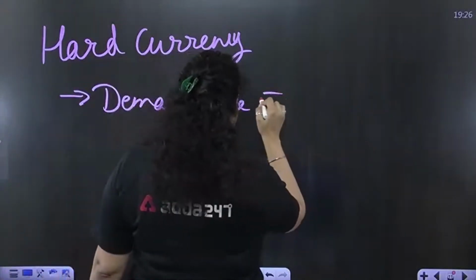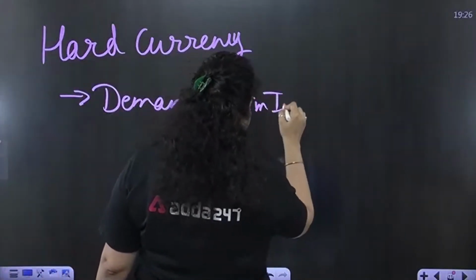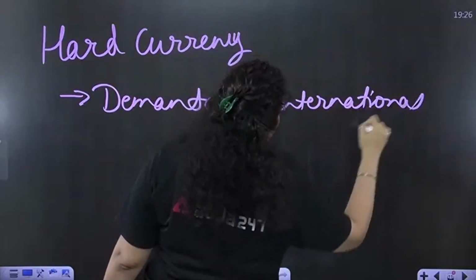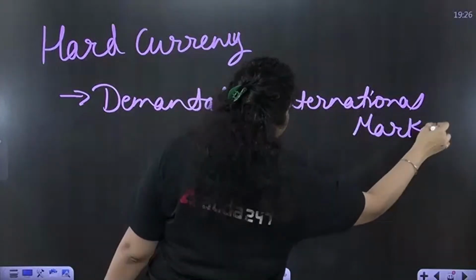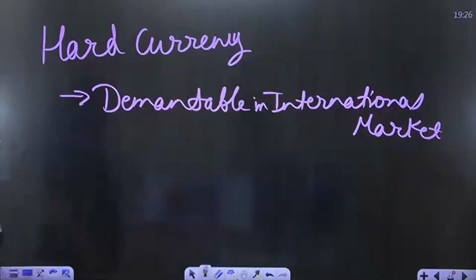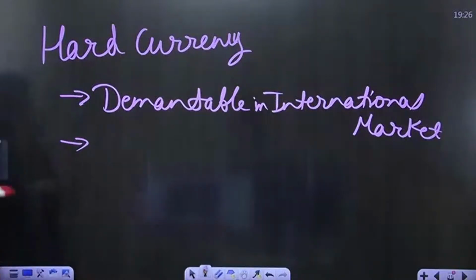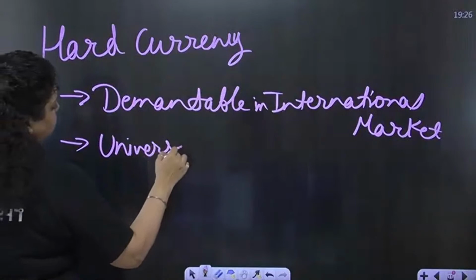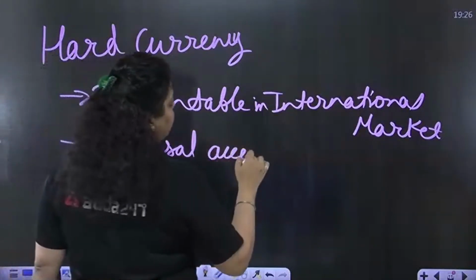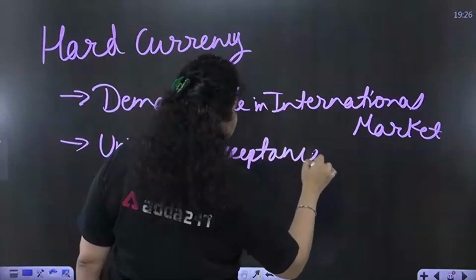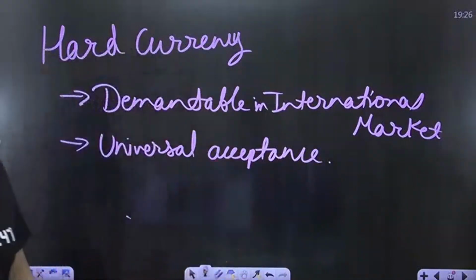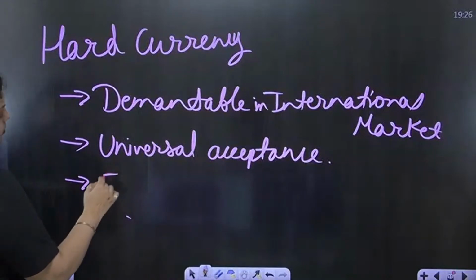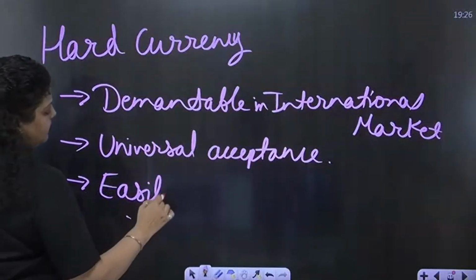Demandable in the international market. A kind of currency which has a demand in the international market. The second point is that the currency is universally acceptable. It means each and every country is ready to purchase that currency, each and every country is ready to convert that currency. Then, the third point, it is easily convertible.